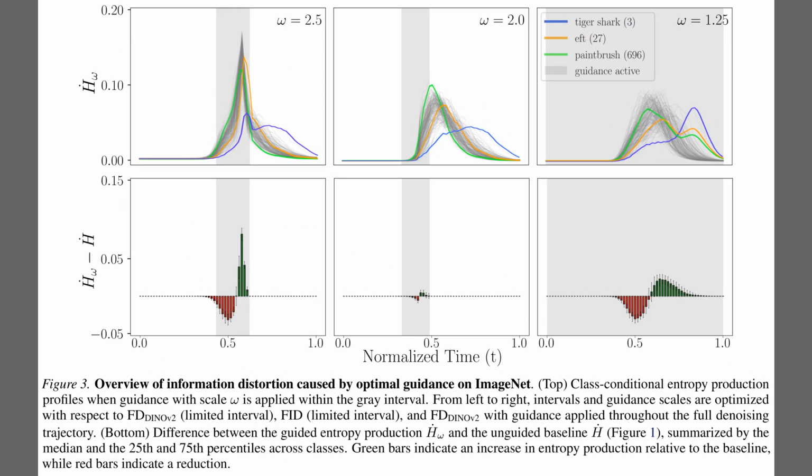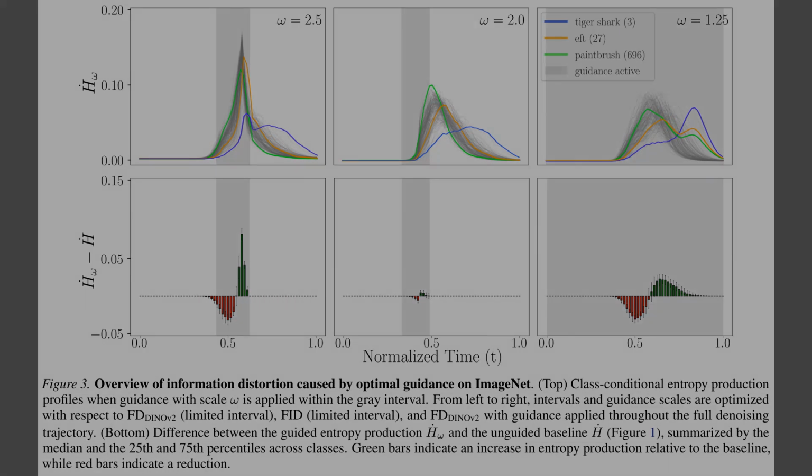So, Figure 3 investigates how classifier-free guidance alters these dynamics on ImageNet. The top row tracks entropy under 3 strategies, while the bottom row quantifies the distortion relative to a baseline. In the left column, guidance optimized for FD Dino V2 shifts the entropy peak toward higher noise levels, visible as the green spike, which forces the model to commit to a class earlier. In contrast, the middle column shows that FID optimized guidance causes almost no entropic shift, suggesting it only refines details without changing the semantic decision. Finally, the right column reveals that constant guidance spreads this redistribution broadly across the timeline.